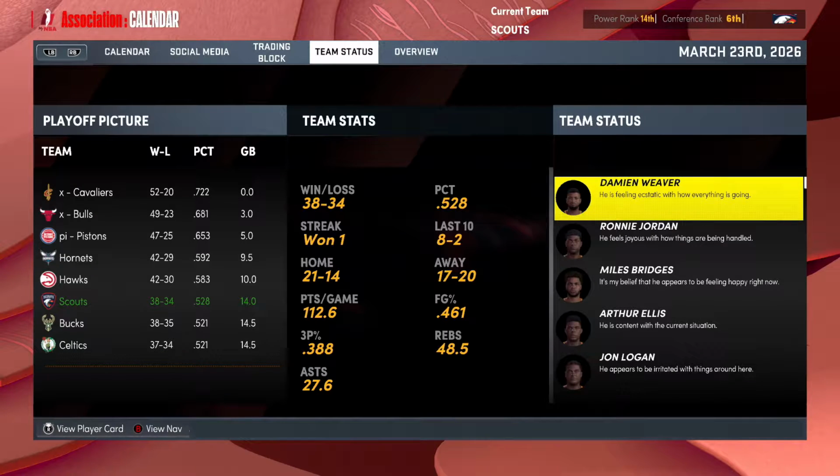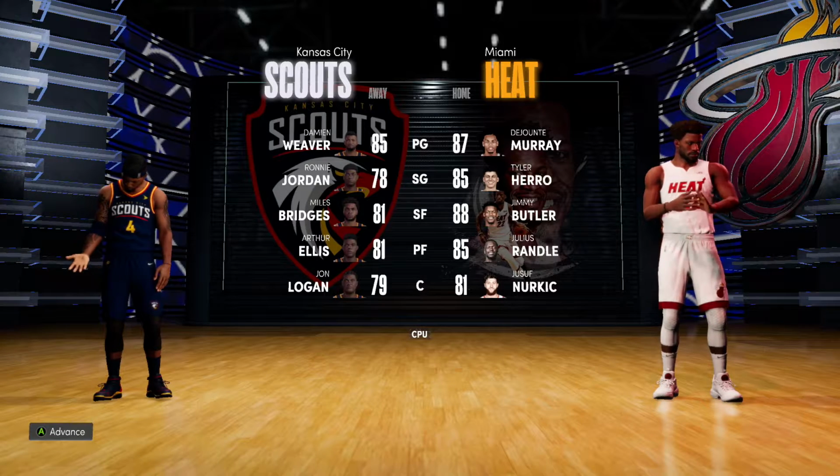By the way, we are now 6th in the conference before this second half of the Heat game. The Heat are like 2 games below 500, but as of right now, guys, we are 6th. The Hawks are in front of us. We just have to hold on to 6 because we're probably not going to surpass the Hawks. There's not enough time left to get 4 games up on those guys. So we're going to just stay in front of the Bucks and stay in front of the Celtics, and we're golden.